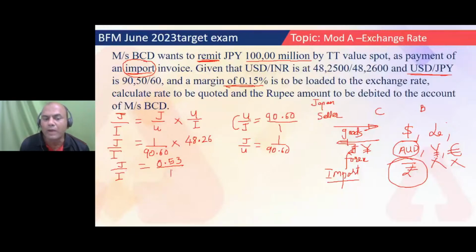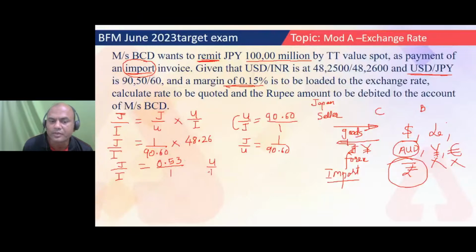It means to buy 1 rupee, this is indirect, JPY is a lesser currency, okay? It is a lower currency than INR also. So to buy 1 JPY, or 0.53 JPY, I'll have to give 1 rupee. Or it can be the reverse way. To buy one INR, the Japanese person will have to give 0.53 JPY always. So JPY is always lesser.